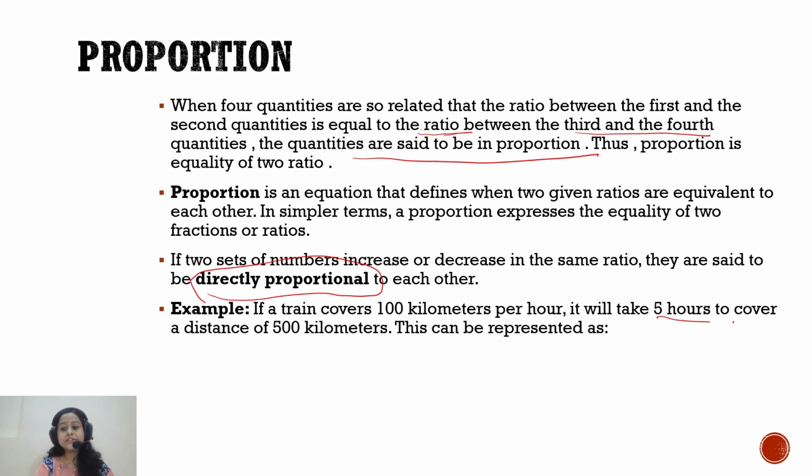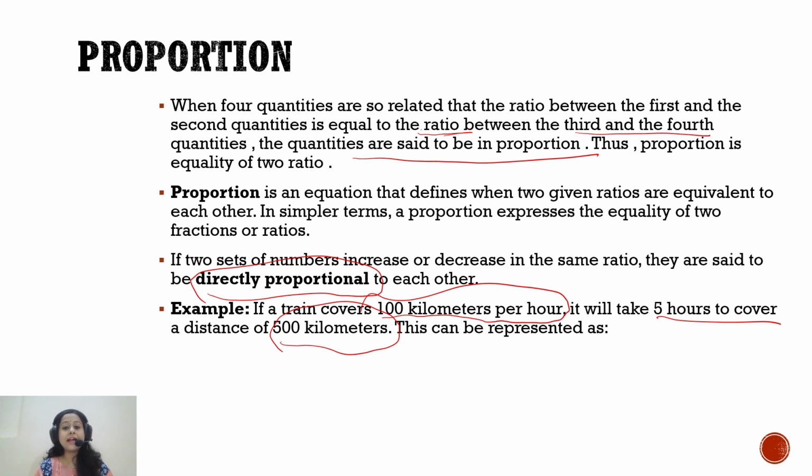In 5 hours it can travel 500 kilometers, because here we are talking about the kilometers covered in an hour, which is nothing but the speed per hour. We are actually calculating the speed per hour.